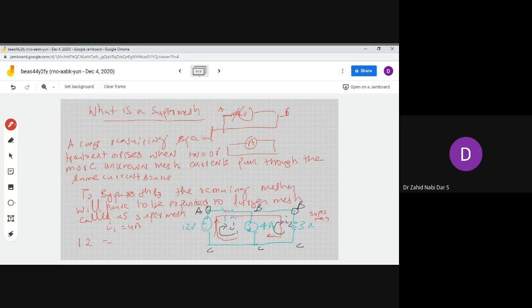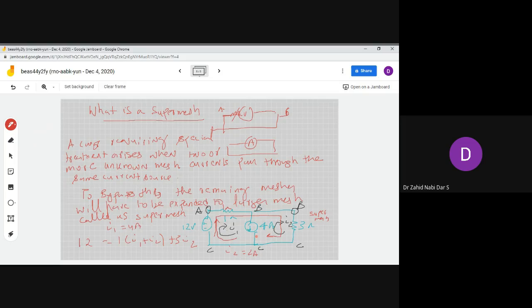Against this 1 ohm, instead of just I1, in this super mesh the current through it is I1 plus I2, and across this, plus 3 I2. From these variables you can get the value of I2 also, easily, with the second voltage source. This is not a big problem. Basically, if there is a current source between the two labeled nodes, this is a super mesh problem. If there is no resistance connected to it, you can easily calculate the value of I2, that is 2 amperes.